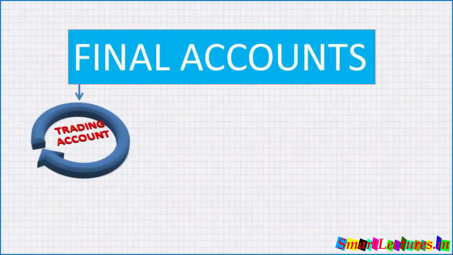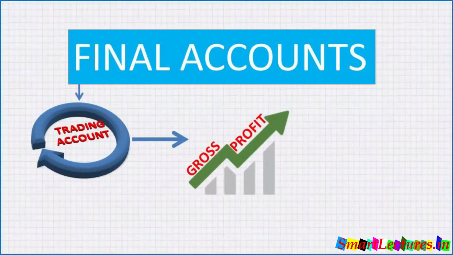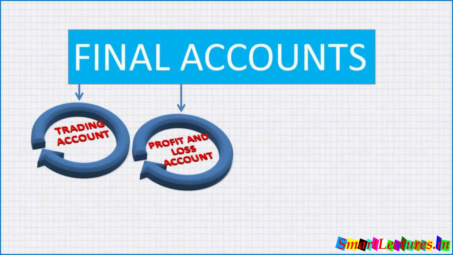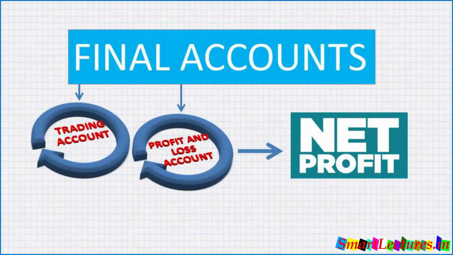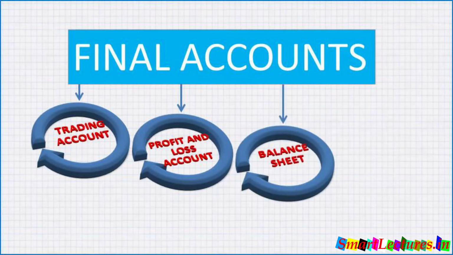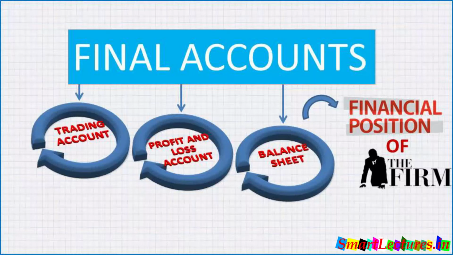Number one, trading account that gives us gross profit. Number two, profit and loss account that gives us net profit. And then balance sheet. Balance sheet gives us the financial position of the firm at the end of the year.